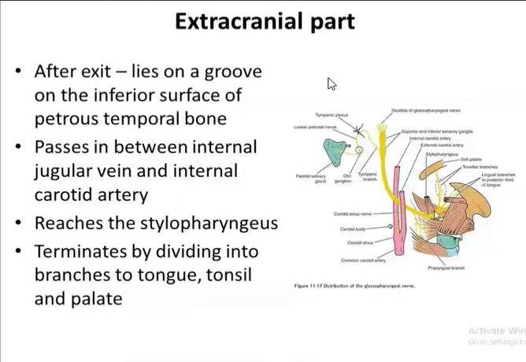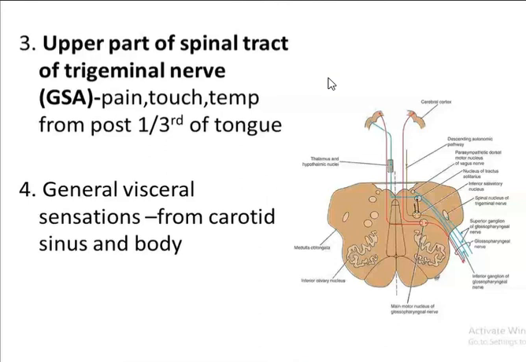Finally, it terminates by dividing into many branches. It gives branches to the tongue and the tonsil; you can see the tonsillar branches here. It gives pharyngeal branches to the pharynx, and lingual branches to the posterior third of the tongue. The ninth cranial nerve is a mixed nerve. Where do you find the nuclei? In the upper part of the medulla.